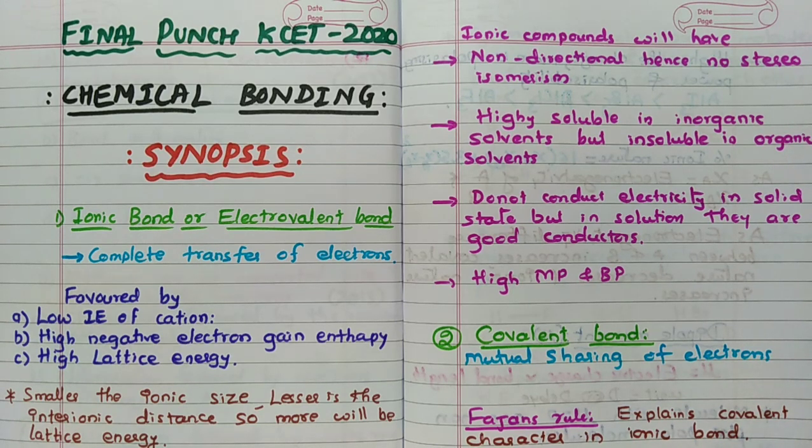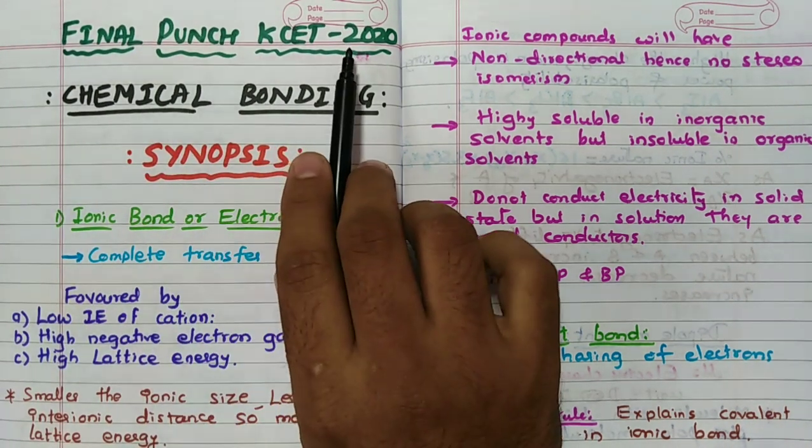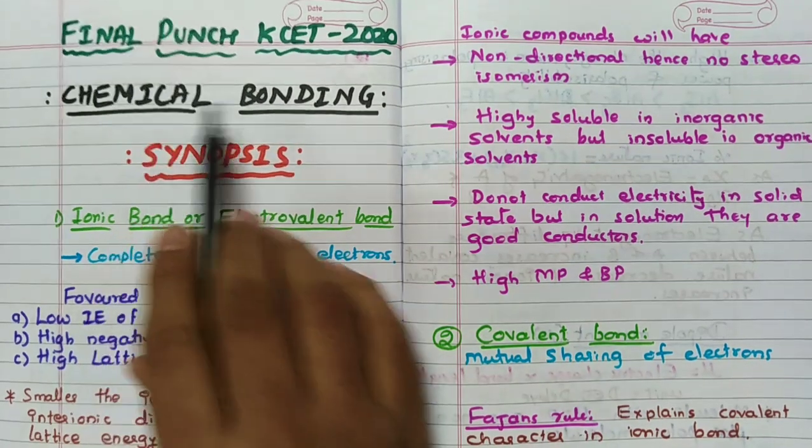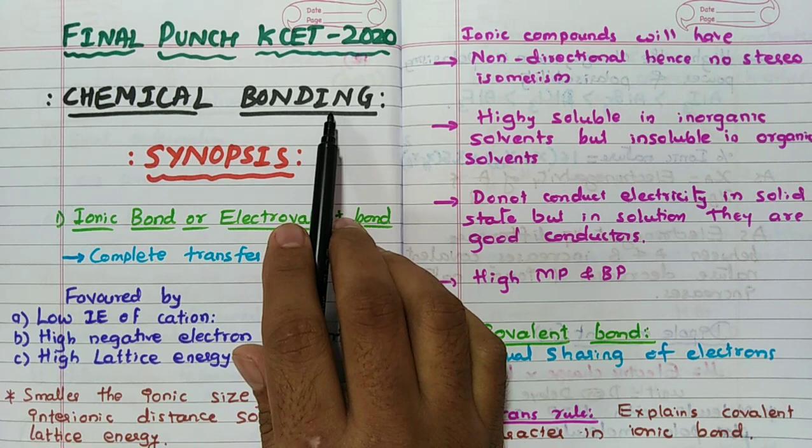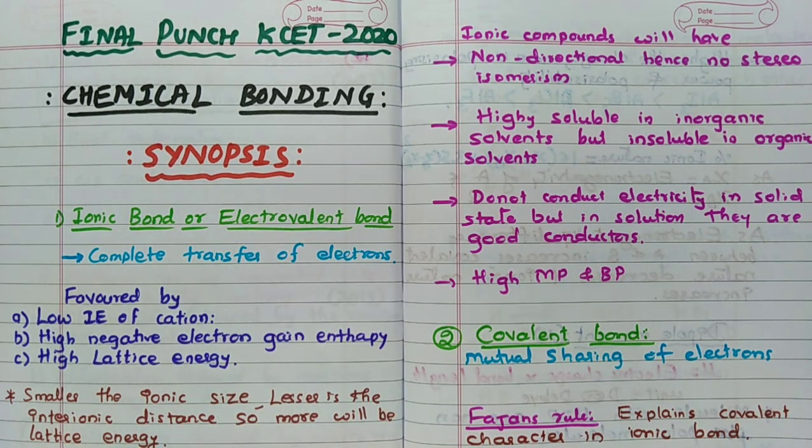Namaste friends. In today's final punch KCET 2020 series, chemical bonding, the very important chapter which I am going to discuss. First we'll see the synopsis part.